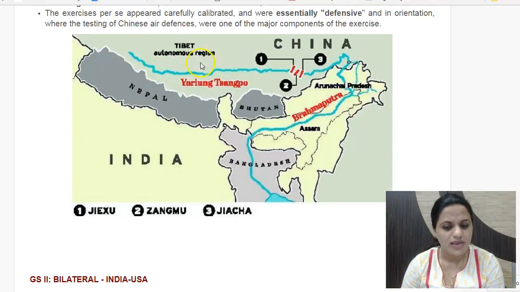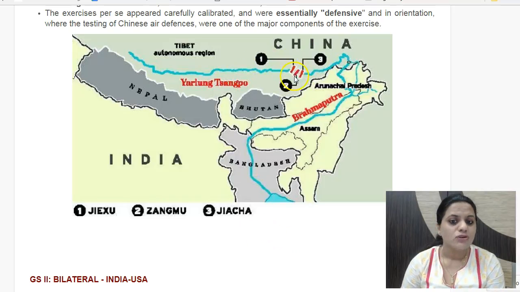This is the Yalung-Zangbo river, and here it takes a U-turn and enters into India. And here China has its dams constructed on Yalung-Zangbo. Presently also we are seeing Brahmaputra's fury in Assam, where the flood situation is quite grim. So this is a river which we share. We are the downstream nation here, India as well as Bangladesh. After India, Brahmaputra flows into Bangladesh and then drains into Bay of Bengal.